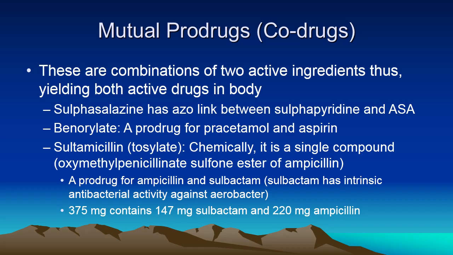Benorilate is a prodrug for paracetamol and aspirin, and sultamicillin as a tosylate is chemically a single compound, and the full name is depicted here. It is a prodrug for ampicillin and sulbactam. It is not like amoxicillin clavulanate. It is different. Ampicillin and sulbactam are chemically combined to form a single entity prodrug. In the body, it is broken into ampicillin and sulbactam. One may note that sulbactam also has intrinsic antibacterial activity against Acinetobacter.